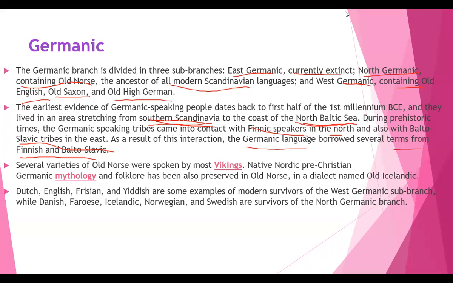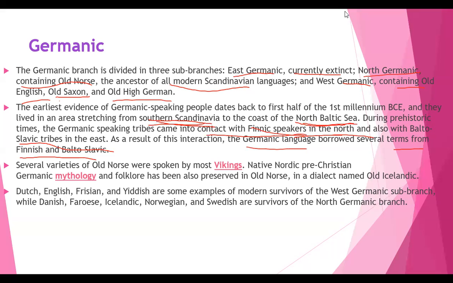During prehistoric times, Germanic-speaking tribes came into contact with Finnic speakers. So in prehistoric times, what happened? The people who used to speak this Germanic language came into contact with the Finnic speakers in the north and also with Balto-Slavic tribes. At that particular time they were in contact with these people, and the language has been spread.